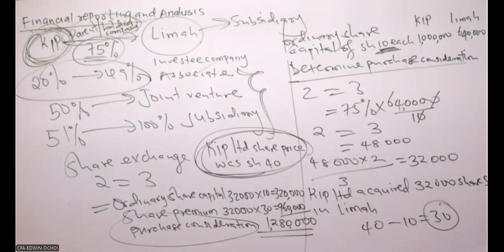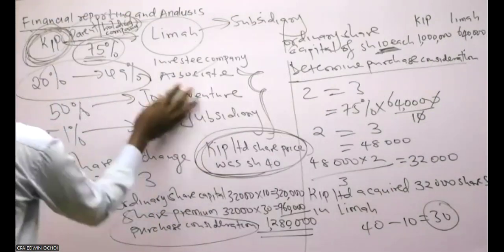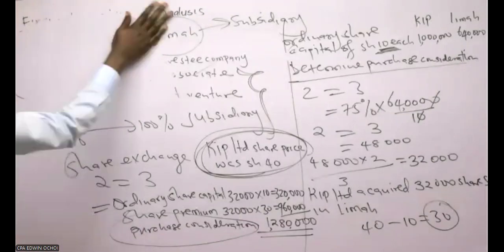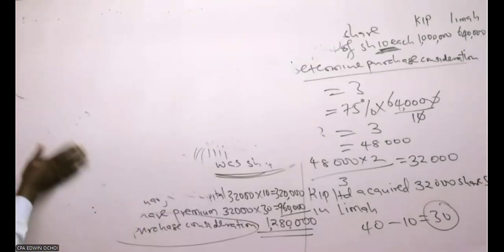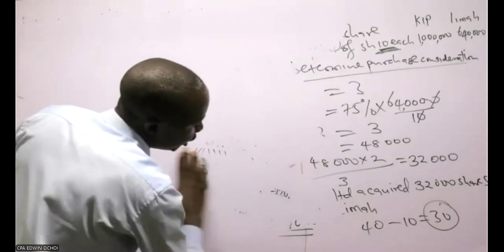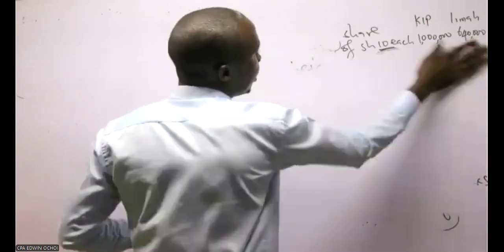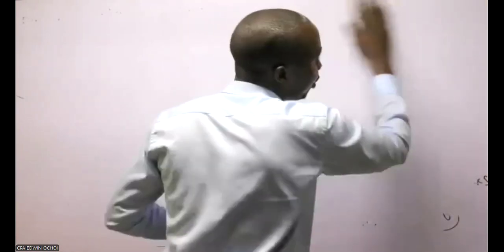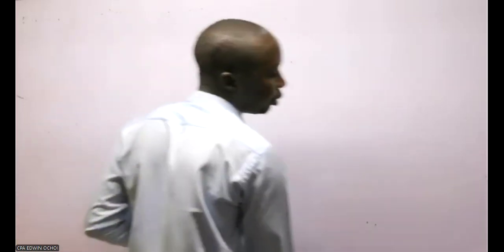We move to the next additional information, because we are done with the first. I think you have understood how to determine the purchase consideration using share exchange. So the purchase consideration is 1.28 million.